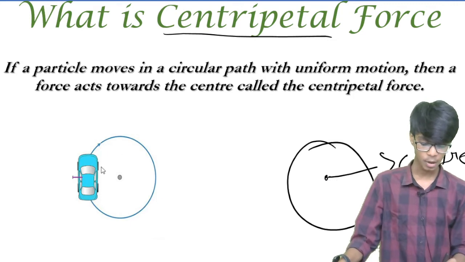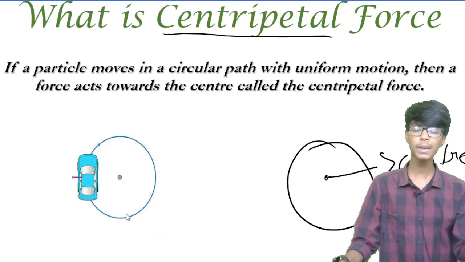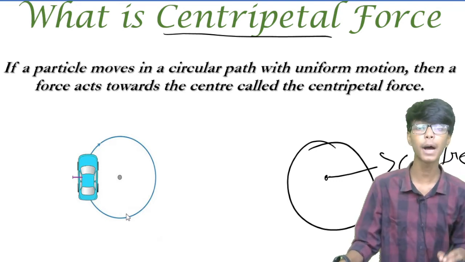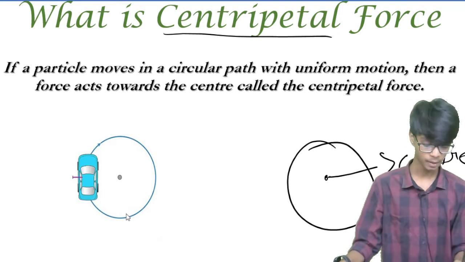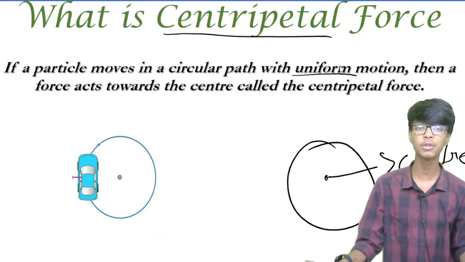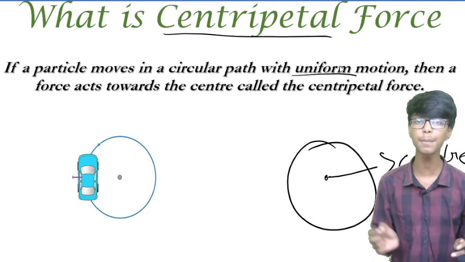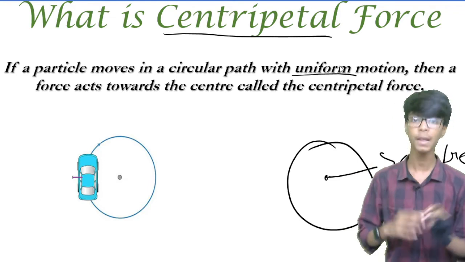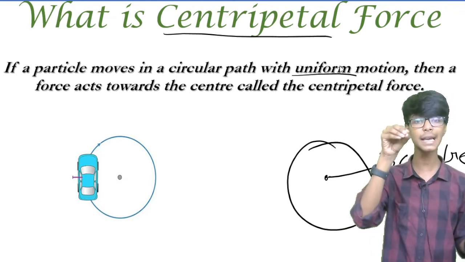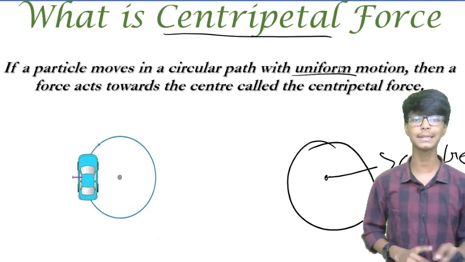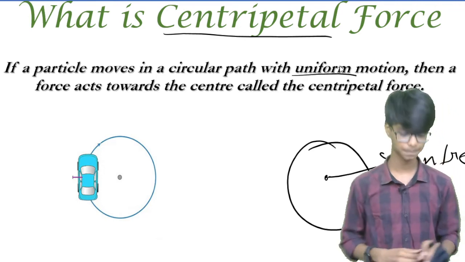So here, when a particle or an object moves in a circular path with a uniform motion, this point is very important, uniform motion, then a force acts towards the center of that circular path. That is known as centripetal force.